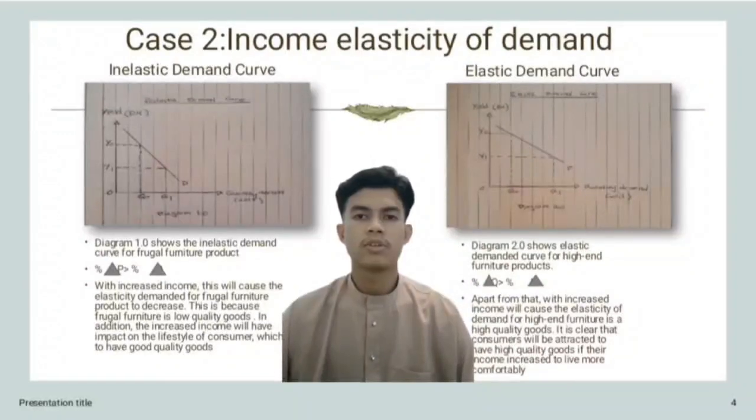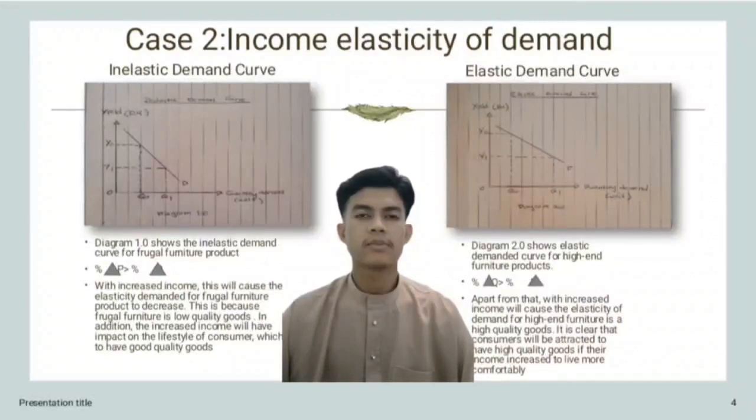So this will affect the fragile furniture product, which is the elasticity of demand for fragile furniture product will decrease. This is because fragile furniture is a low quality good. In addition, increased income has an impact on consumer lifestyle, which is they will want to have good quality goods.